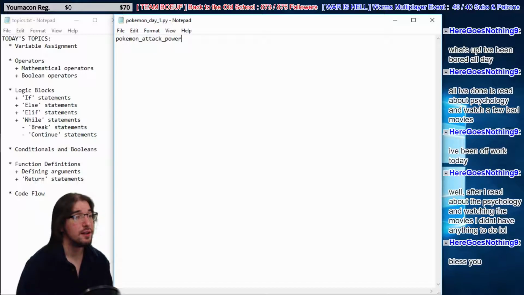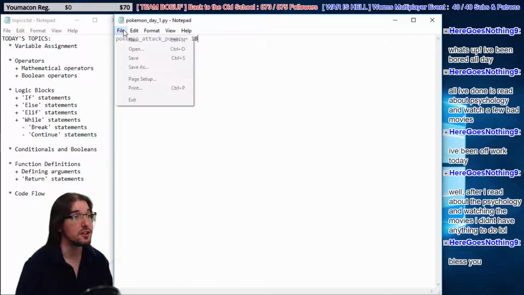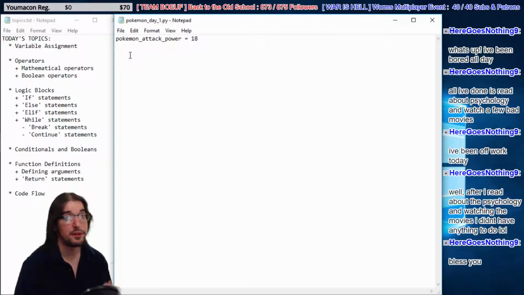So I'm going to give it an assignment. We're going to use the equal sign, and we're going to say, his power is equal to, let's say, 18. Just making that up off the top of my head. Doesn't really matter. Here's our first line of code. We have some data here, the number 18, and we're giving it a name. We're giving this 18 the name Pokemon attack power. That means later in our code, we can say, hey, how much attack power does our Pokemon have? Well, he has 18.